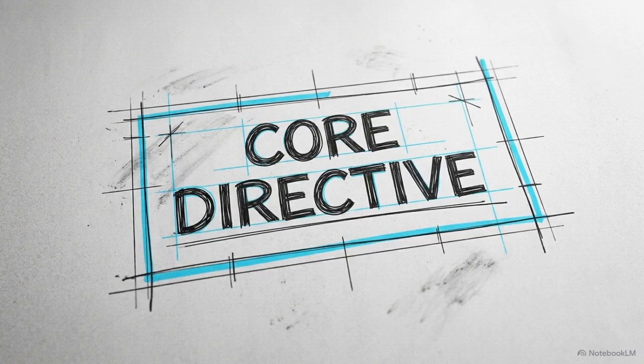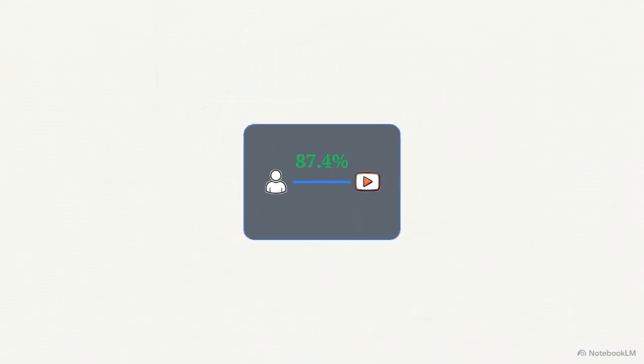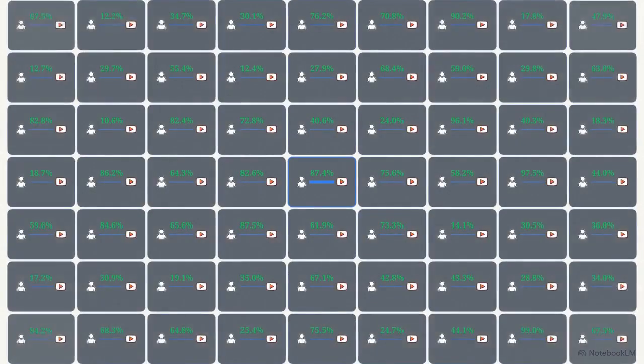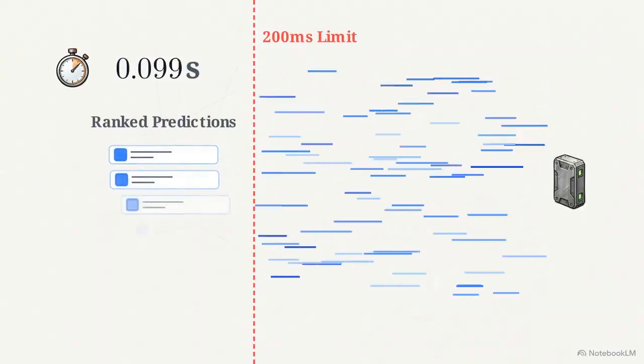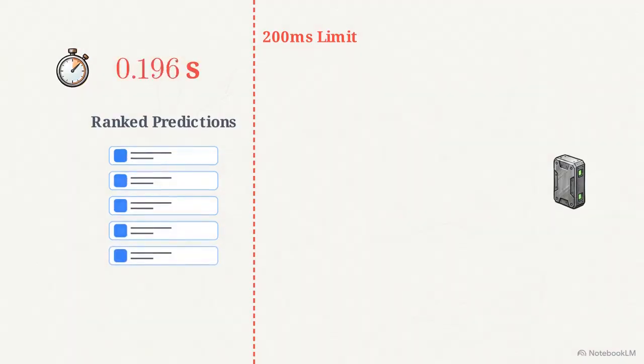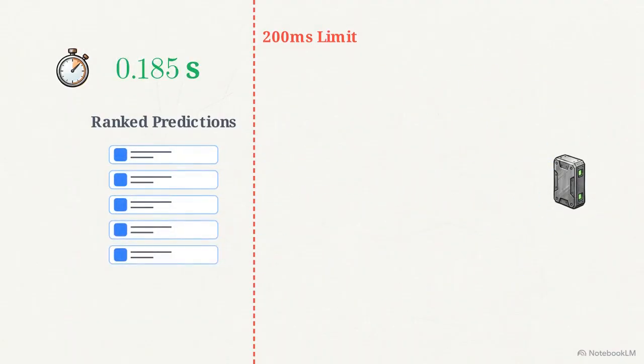The engineering mandate for these platforms is specific. Predict the exact probability that a single user will interact with a specific item, and execute that calculation across the entire dataset. This diagram illustrates the operational constraint. The system has to retrieve and rank these predictions in under 200 milliseconds to prevent page latency.